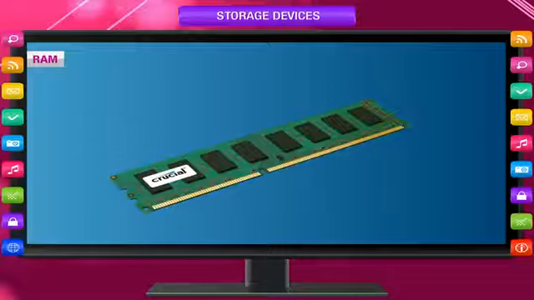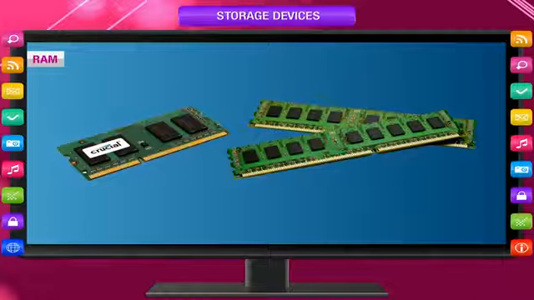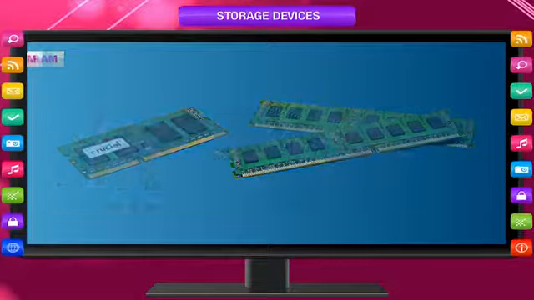RAM, random access memory, is temporary memory of the computer. It provides space for programs and data for execution. It is a unit like a blackboard on which a teacher writes, explains, and removes. When the computer is turned off, the contents of this memory are washed out.